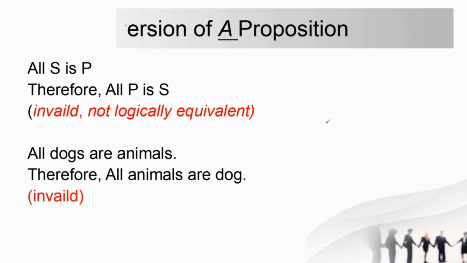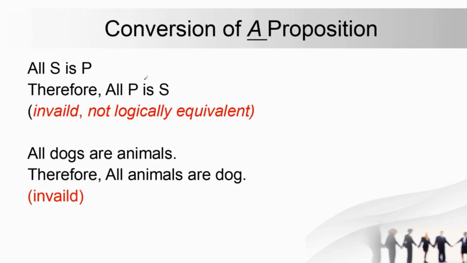Let's start first with the A proposition. In case of the A proposition, if we have All S is P, what should its conversion be? All P is S. But here we see that this is not possible, and let's see the reason why. An example is given here: All dogs are animals, and the conclusion here is All animals are dogs. This is not true, right? This is false. Even if we suppose all dogs are animals, which is actually true, all animals are dogs is false.